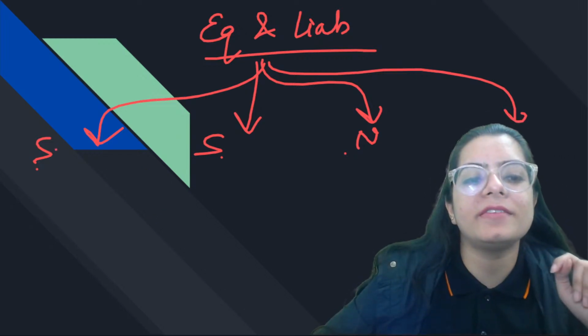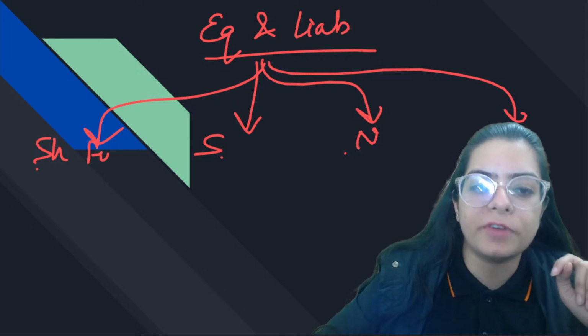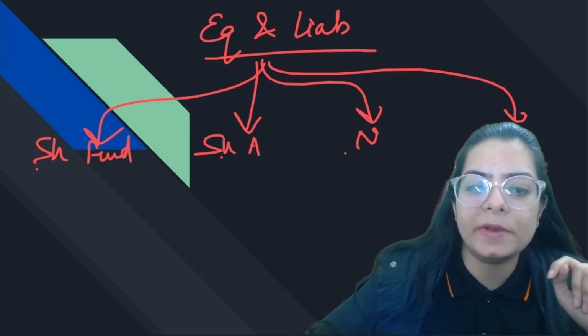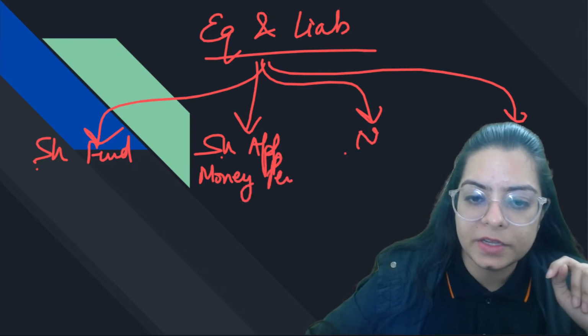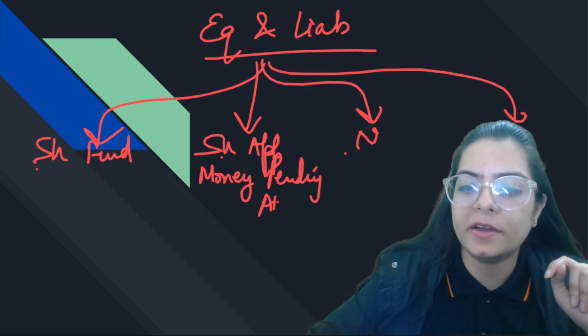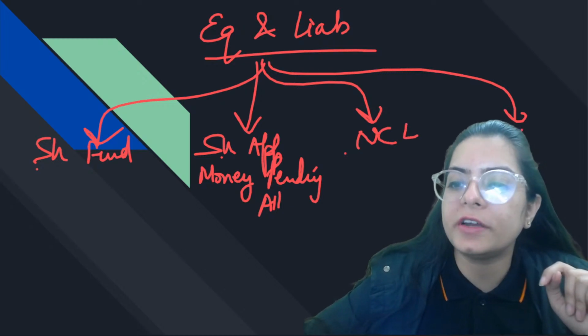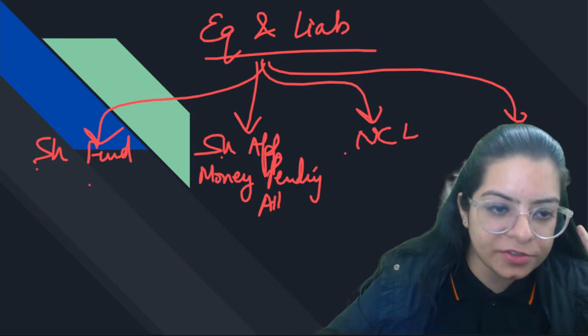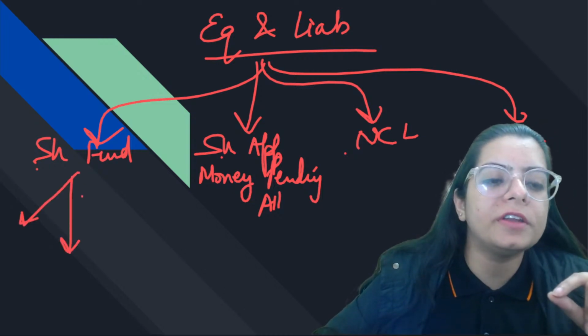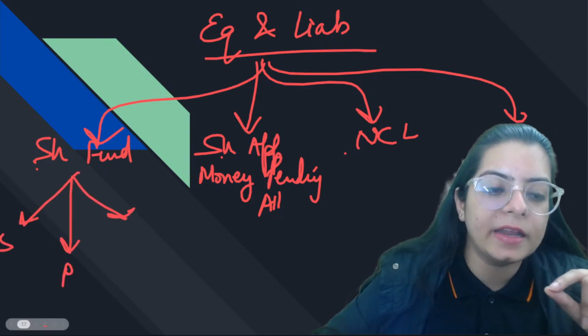So SSNC says what? Shareholders fund, share application money pending allotment, N means non-current liability, C means current liability. Correct? Done this much. Then shareholder fund has got in it SRM, right?